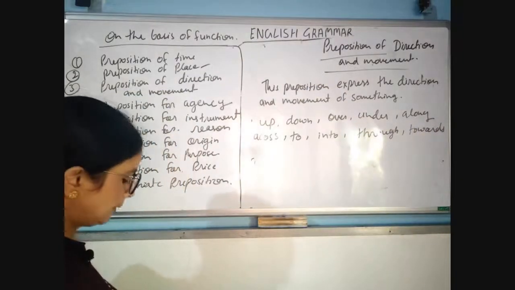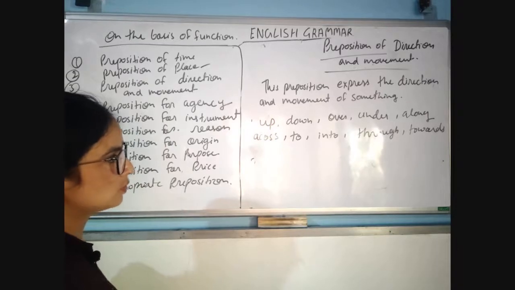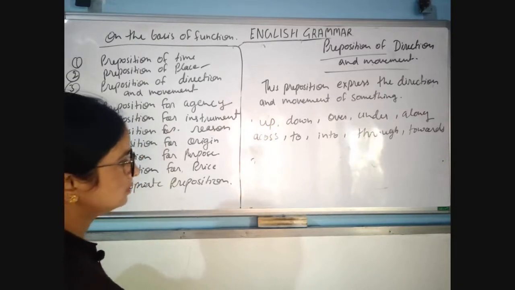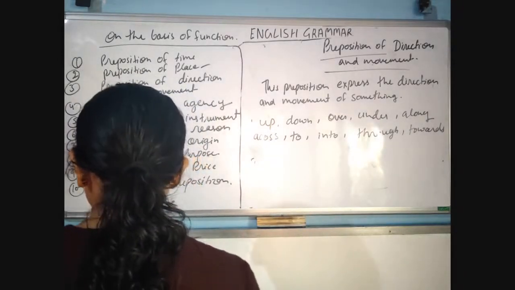So these are the prepositions that show direction and movement both. Okay, let us know them through examples.